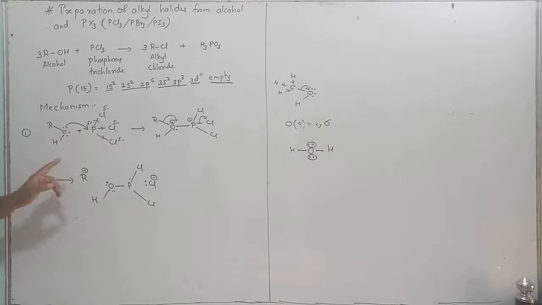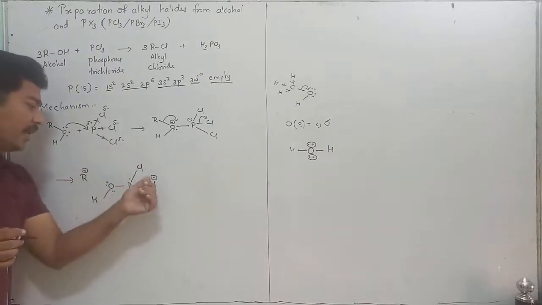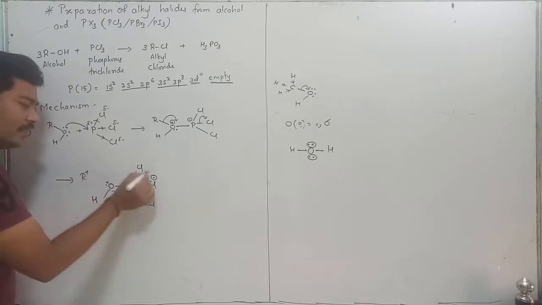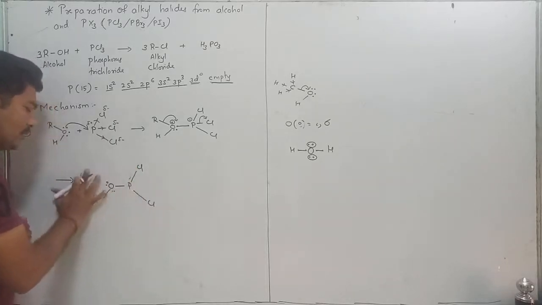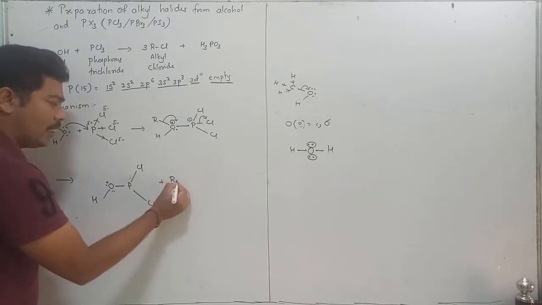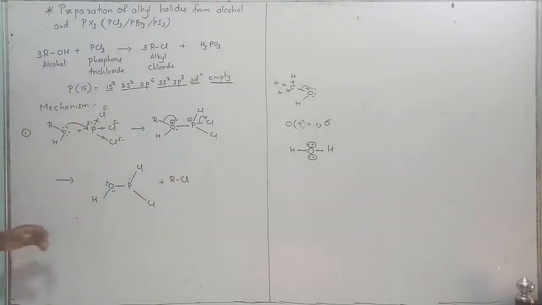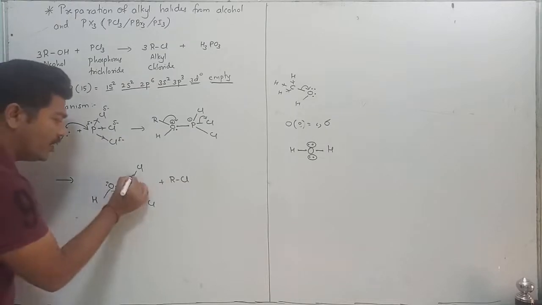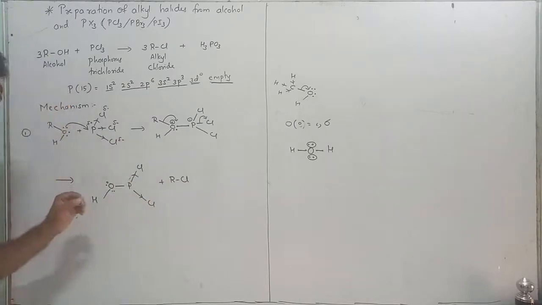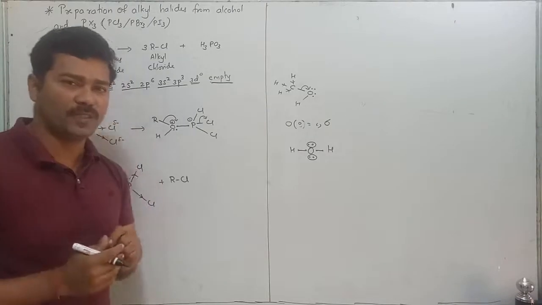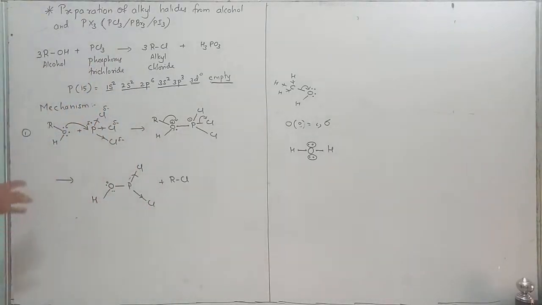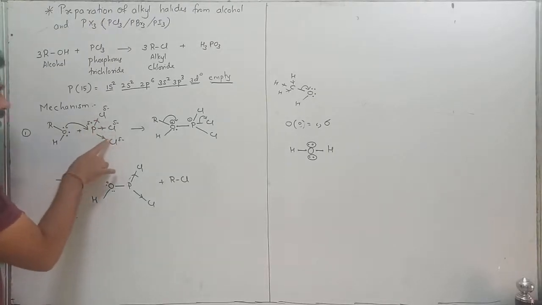Okay? Due to which this positive attracts the negative and forms. See, R positive attracts the negative and forms RCl. Okay? POH Cl Cl. Is it right? Now, if we see, now also there are 2 Cl which are attracting electrons from phosphorus. Is it right? See here, there were 3 Cl.